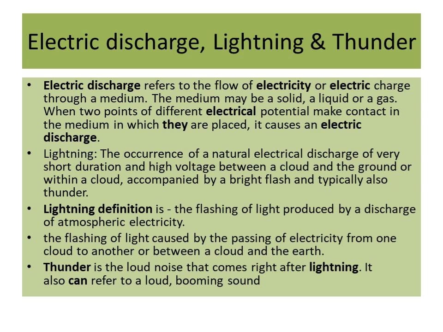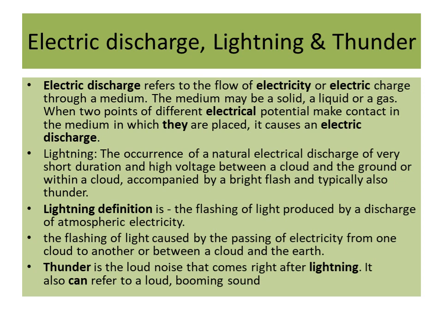So, flow of charge between two objects in a medium when they are of different electrical potential. So potential difference must be there for the flow of electricity through the two different objects.